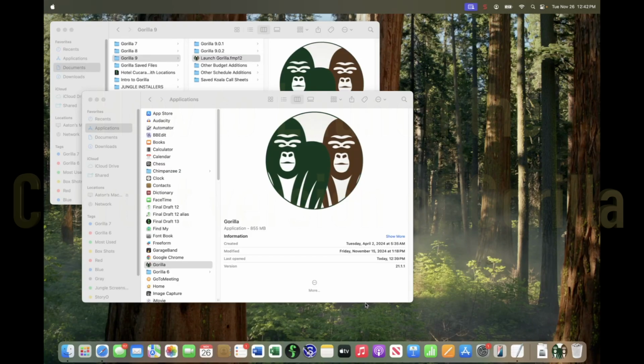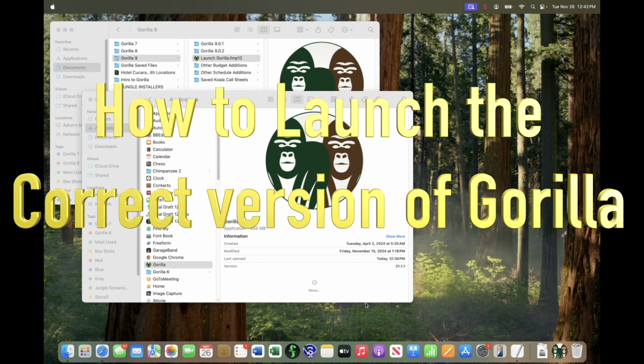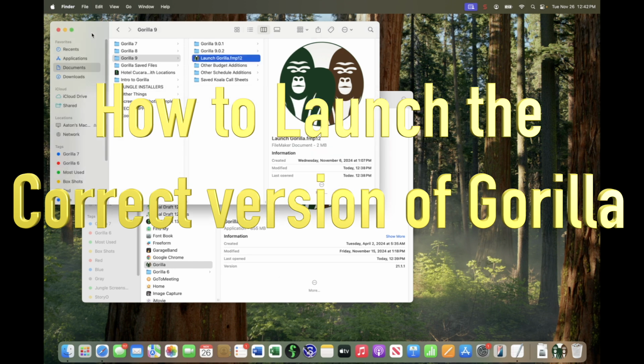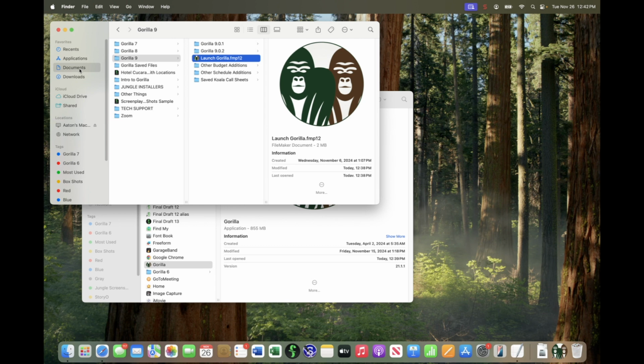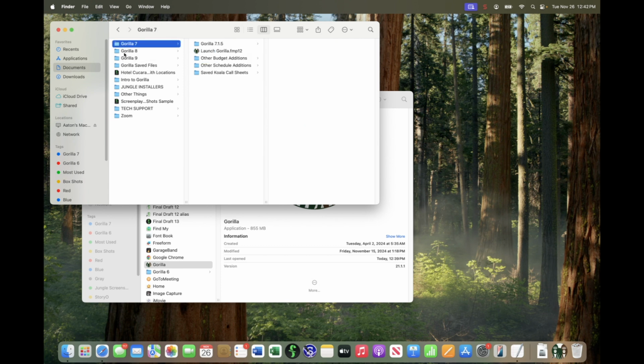Okay, so in this video I'm going to show you how to properly specify which version of Gorilla to launch. You can see in here in my Documents folder, now I'm on a Mac, but it'll be the same on Windows, I have three versions of Gorilla installed: Gorilla 7, Gorilla 8, and Gorilla 9. Now, Gorilla can only launch one version at a time.